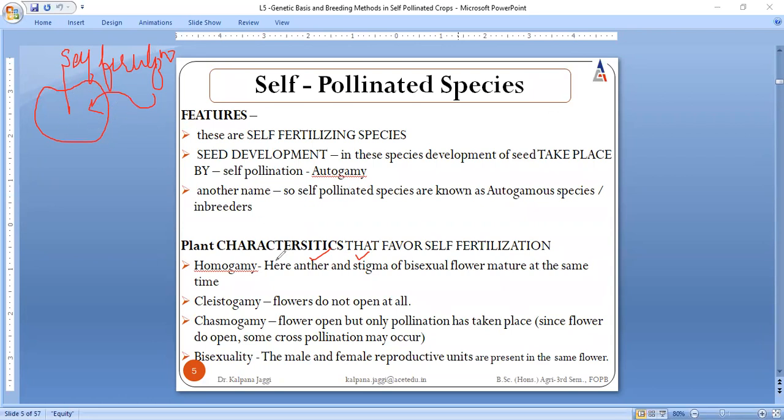All the things that I have described are given particular terms. Where maturation takes place at the same time, we call it homogamy. Where the flower is not opening at all, we call it cleistogamy. Where the flower is opening, but after the pollination has taken place, we call it chasmogamy. And where both the reproductive units are present, we call it bisexuality. So these all are the reasons that favor self-fertilization, right?